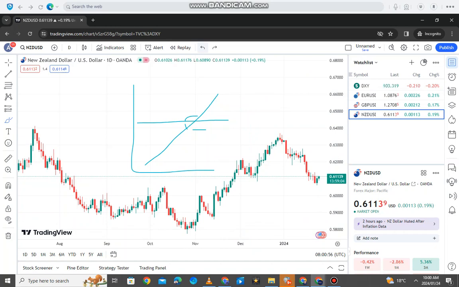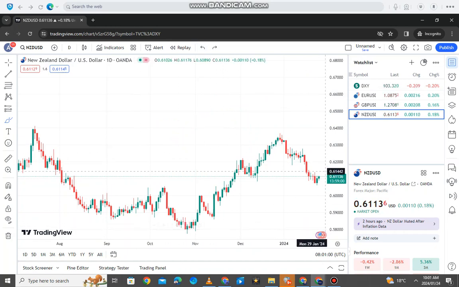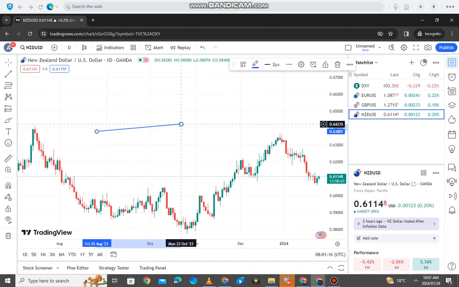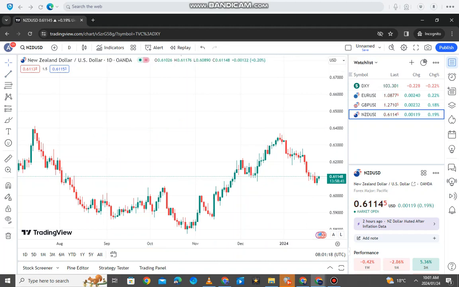I don't want to confuse you guys. Let me remove my beautiful drawing there. But we've got the dates here, and then on the right hand side we've got our prices. And prices are very important, guys, because trading is the game of price. The big banks and the big institutions, they are always chasing the price. So we can draw our tools here and all that good stuff, but the most important thing that we need to focus on is the price. When we look on the left here, we've got our drawing tools.